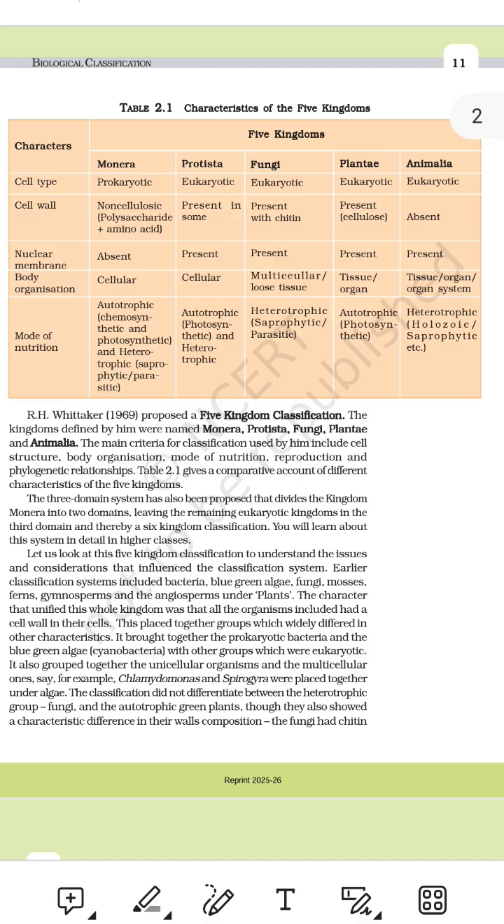4. Body organization. This means, how is the whole body built? Are they made of one cell or many? Do the cells form tissues or organs? Let's break down some important words.